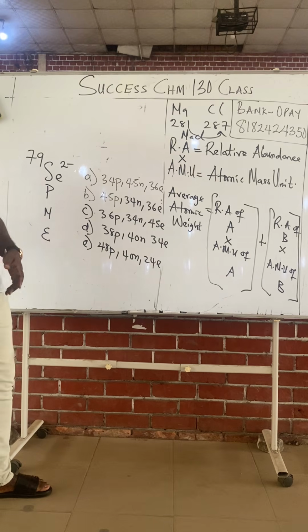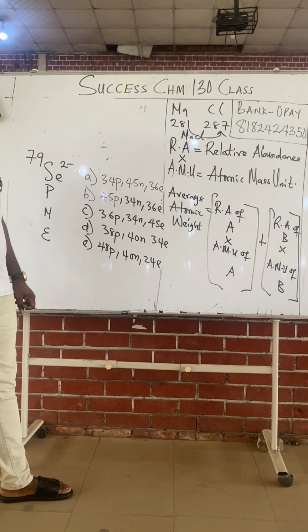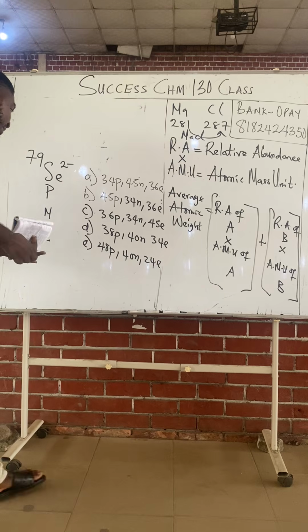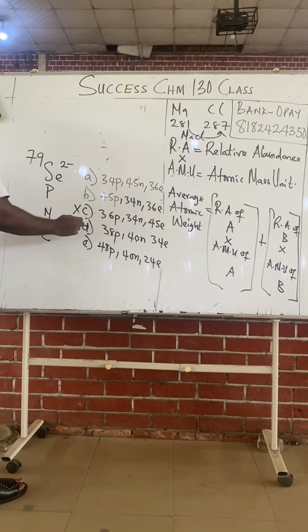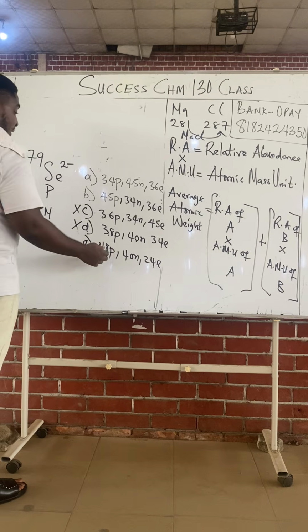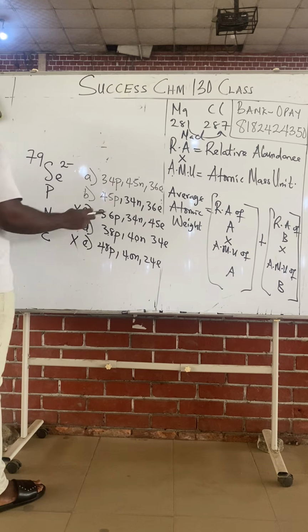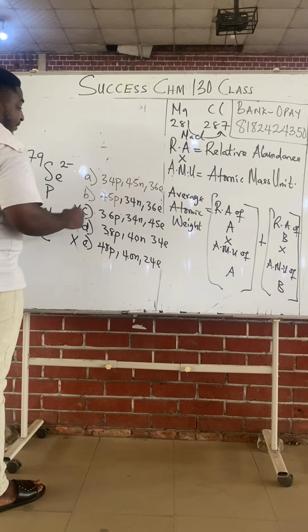Do you know that? 36 plus 34. 36 plus 34 is 70. So this cannot be the answer. 38 plus 40 is 78. This cannot be the answer. 48 plus 40 is 88. This cannot be the answer. It's between these two. Now, is it A or is it B?